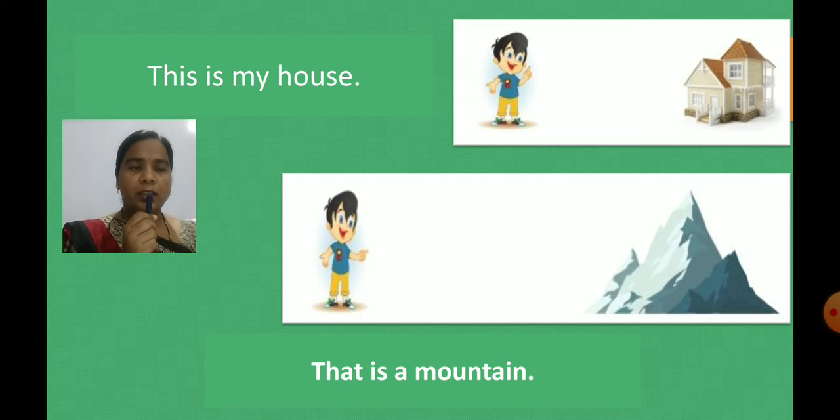One boy is here and we can see a mountain. The mountain is far away from this boy. That is why we will use that is here. That is a mountain, because the mountain is far away from him. In the first picture, this is my house. The house is near to this boy, that's why he is using this is. In the second picture, the mountain is far away from this boy. That's why he is using that is. Getting it, children?